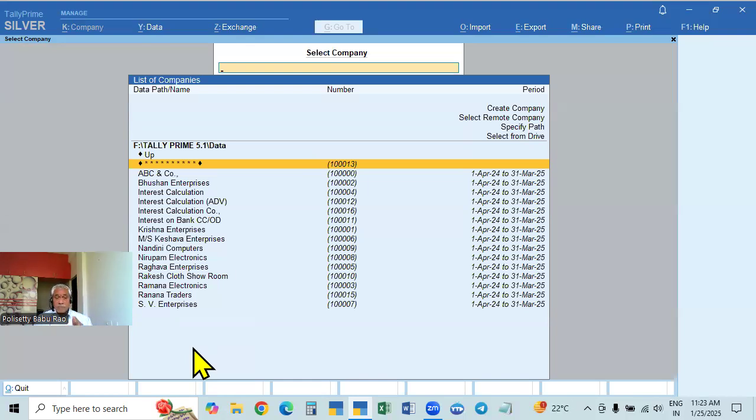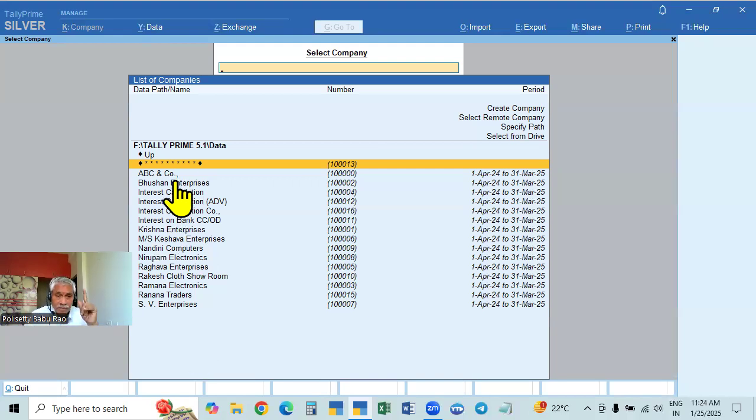Create the backup path. Before backup, we can create it in any drive which we like. Or during the backup, select from drive. If you have created it already, select from drive and select that data path, the backup data path. If you have not created it, when you're taking the backup, you can create it in specify path: the drive and the name of the folder. Next time onwards, it's already created, either before or after. From next time onwards, it will be available, every day.